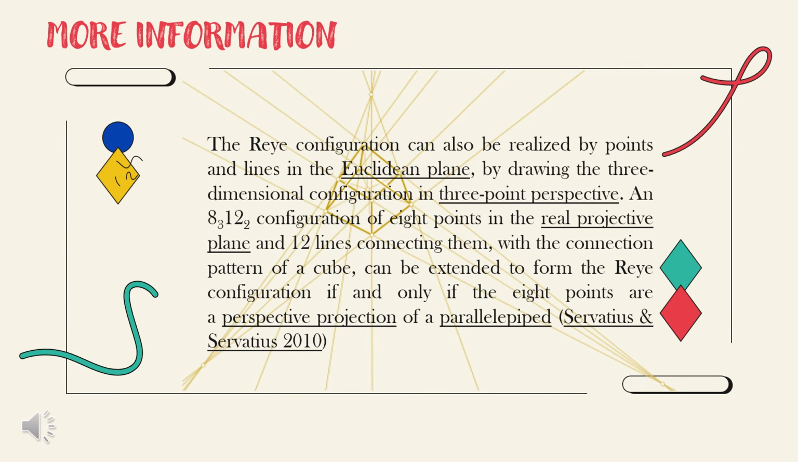The Reye configuration can also be realized by points and lines in the Euclidean plane, by drawing the 3-dimensional configuration in 3-point perspective. An 8₃ 12₂ configuration of 8 points in the projective plane and 12 lines connecting them, with the connection pattern of a cube, can be extended to form the Reye configuration if and only if the 8 points are a perspective projection of a parallelepiped.